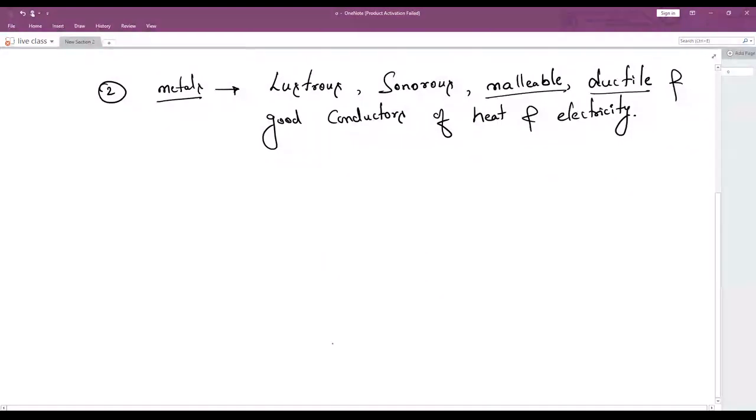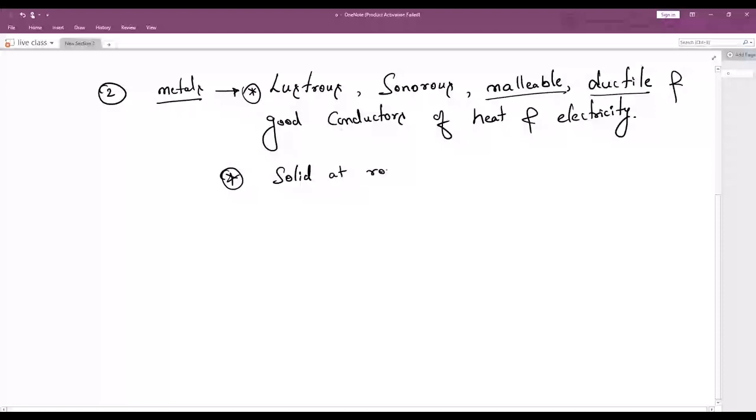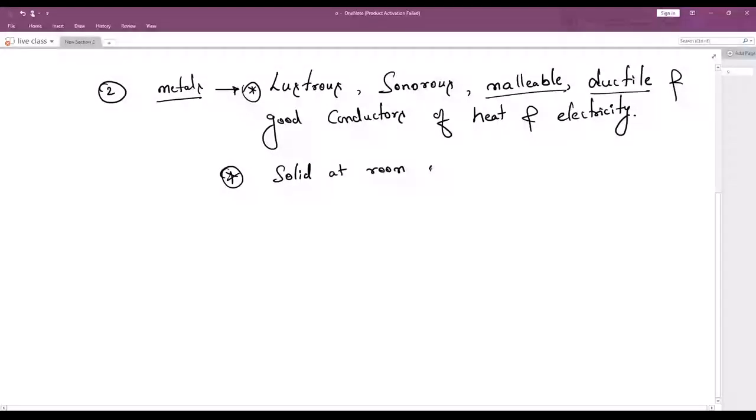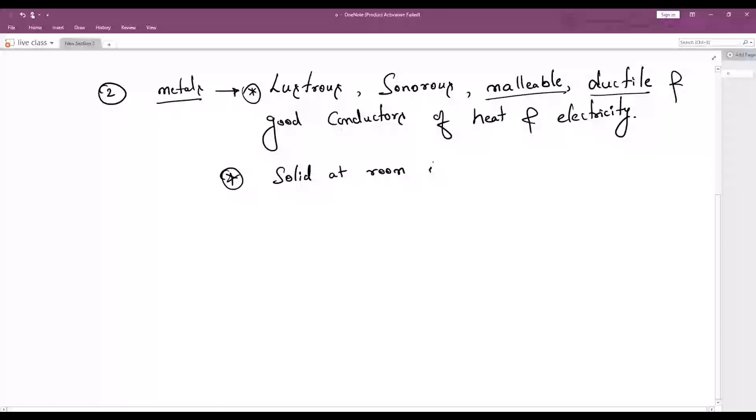Yeah. And the next important property of metals. See, children, whatever I am telling, from every point, any kind of question can be drawn. Understood? So you have to be very careful with these points. Anyways, next: metals are solid at room temperature. Usually metals are in which shape? Solid shape at room temperature.